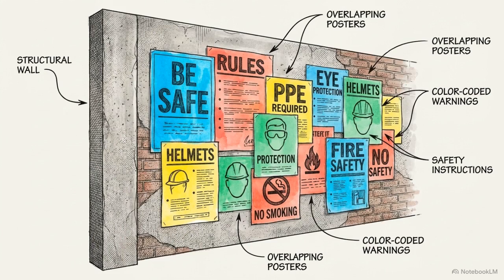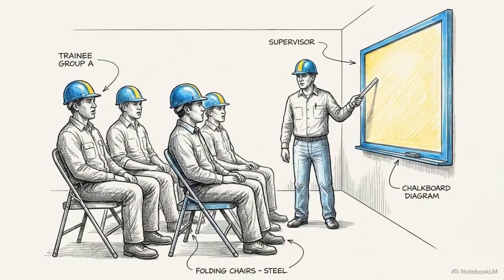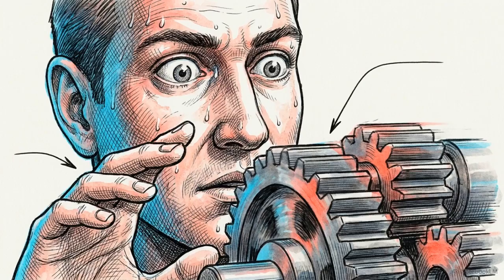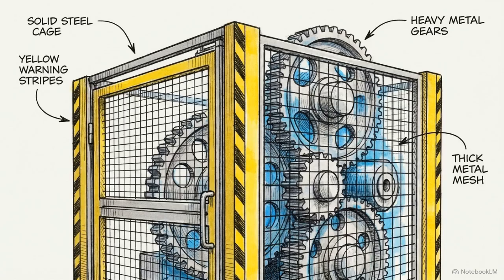For years, industrial safety programs relied on administrative rules and posters in the break room, assuming workers could be trained to avoid every danger. But human behavior is inconsistent under production pressure. True hazard mitigation requires a shift toward proactive physical engineering.